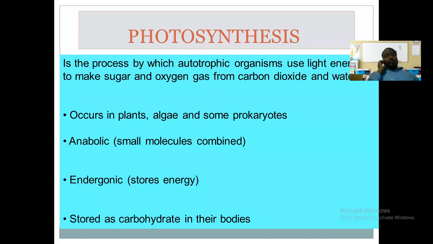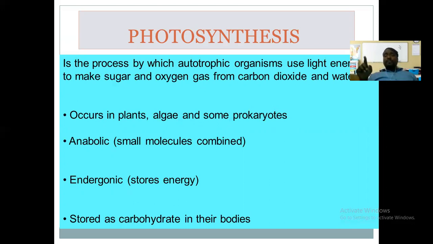This is the process by which atmospheric CO2 is utilized by autotrophic organisms. CO2 and water are used as raw materials, and light energy is also utilized to make the food material called sugar, isn't it?